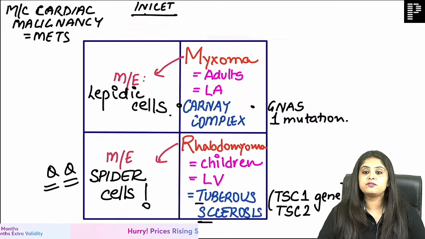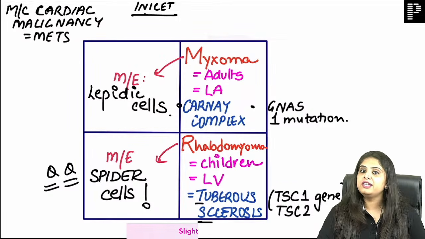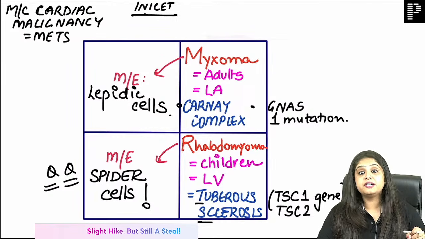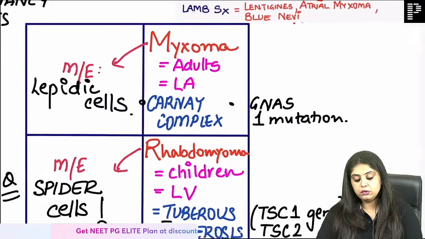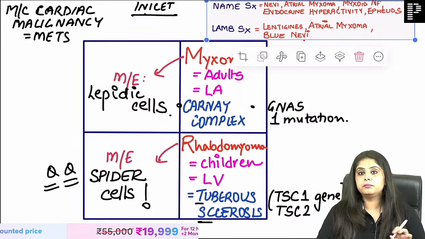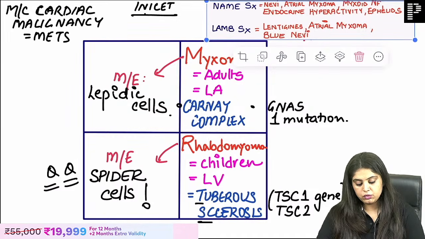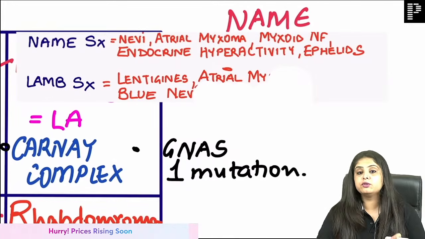I've got a screenshot from the rapid revision also. This time I have included it. Earlier it was only in the main videos. This time I have included it in rapid revision also, and that is NAME and LAMB. Not very easy to learn, but once you read them, I think you will get some benefit out of it. So if you just had to quickly read what is NAME and LAMB syndrome, I will zoom in for you guys once.